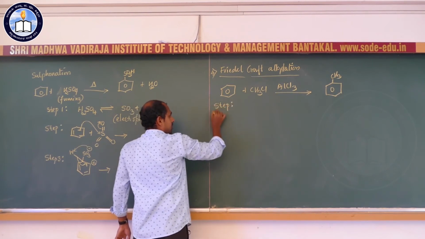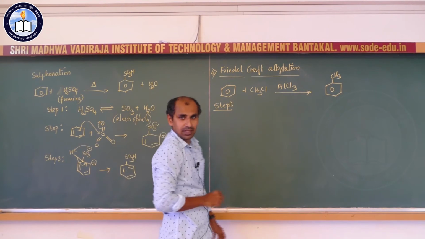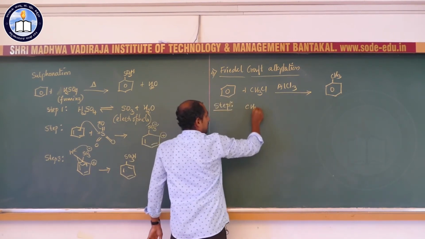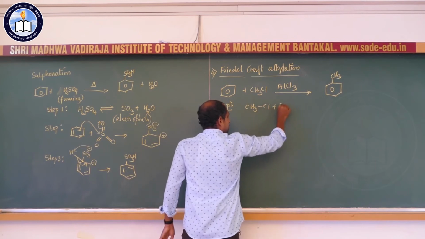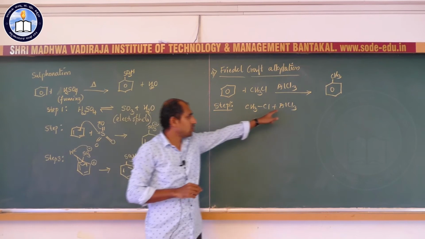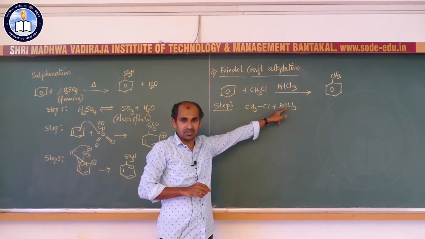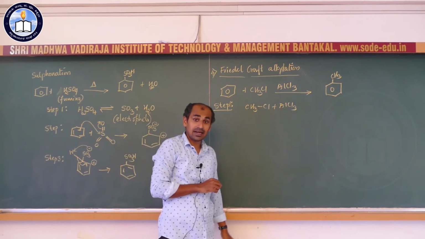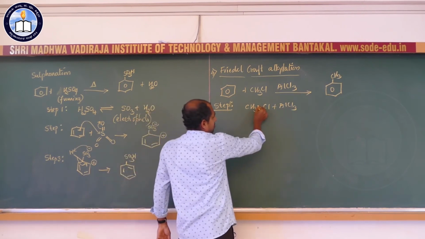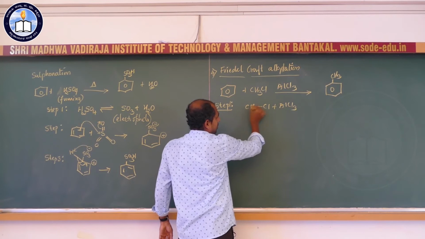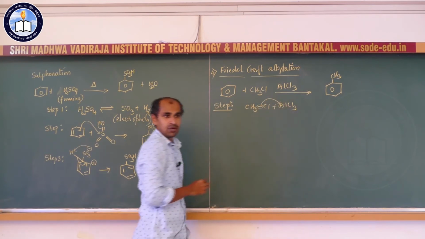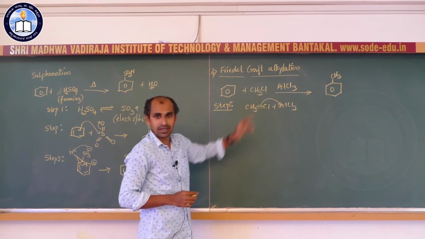As usual, there are 3 steps in the mechanism. The first step is generation of the electrophile. You know, aluminium chloride is a Lewis acid, so it accepts electrons from the neighboring molecule. Here in CH3Cl, this C-Cl bond pair of electrons is donated to aluminium chloride along with this chlorine atom.